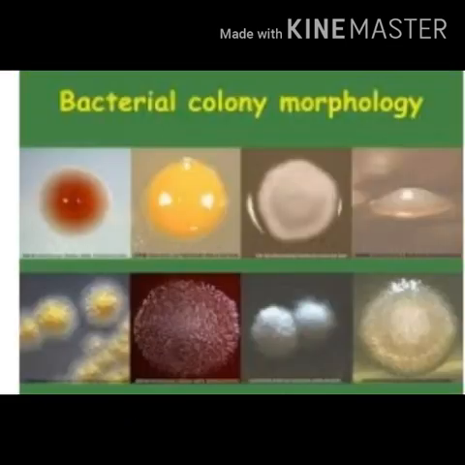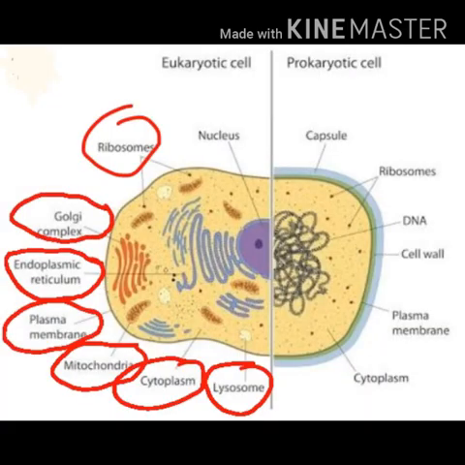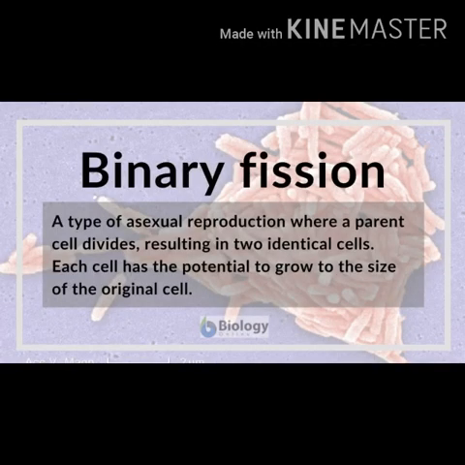Sometimes many bacteria together form colonies. A colony of bacteria is a visible mass of bacteria, all of which originated from a single mother cell. A bacterial cell is prokaryotic with a cell wall. That is, this cell doesn't have a true nucleus, cell organelles or plasma membrane. They reproduce by simple binary fission.